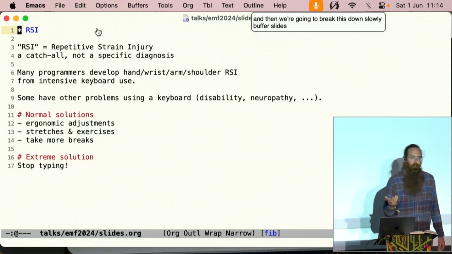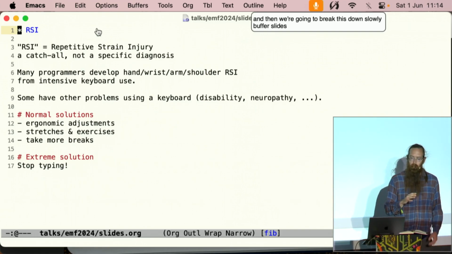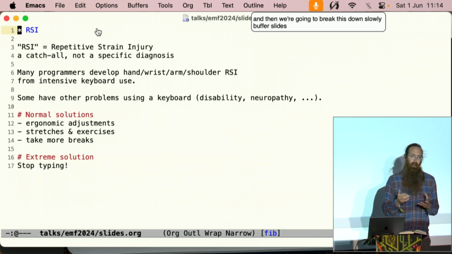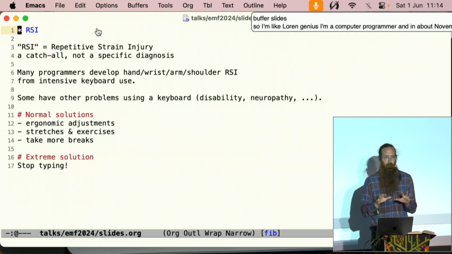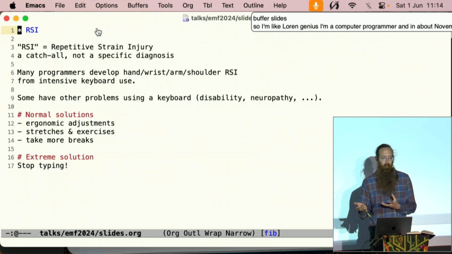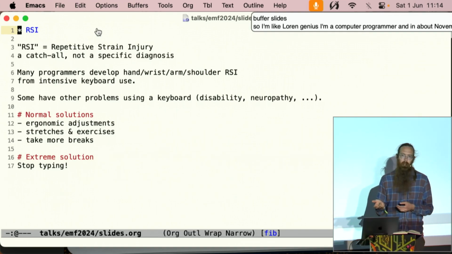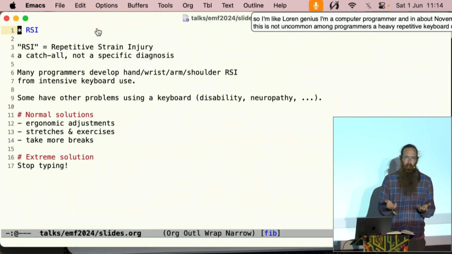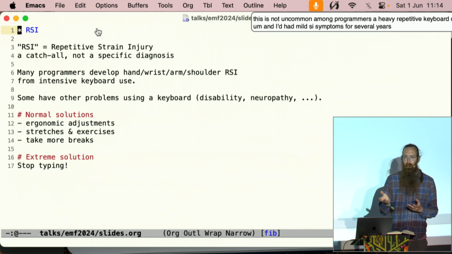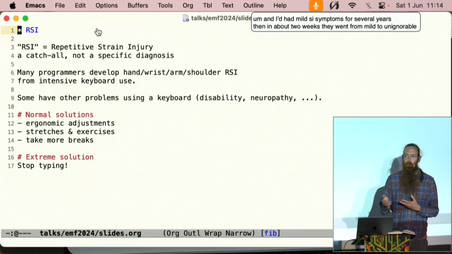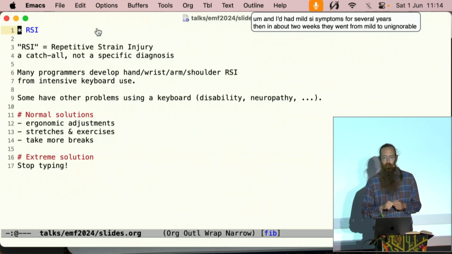So I'm Michael Arnzenius. I'm a computer programmer, and in about November of 2019, my hands started hurting. This is not uncommon among programmers. Heavy repetitive keyboard use can produce something called RSI, repetitive strain injury. And I'd had mild RSI symptoms for several years. Then in about 2 weeks, they went from mild to unignorable. And for about the next 6 months, I could not type for more than 30 minutes a day without being in quite noticeable pain.